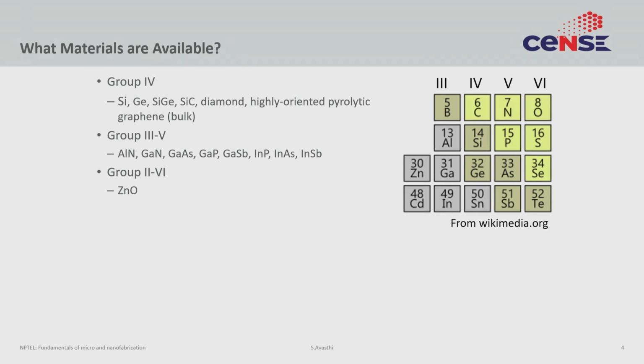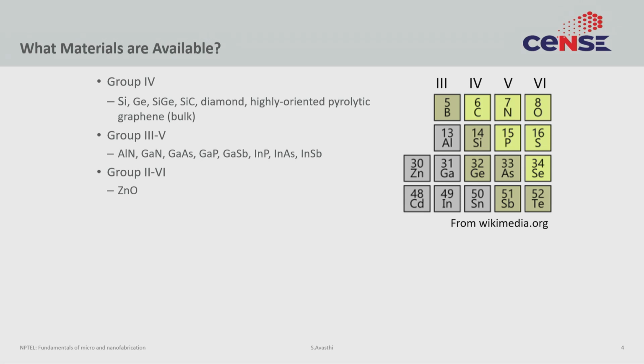Now, taking the same concept further, we can again make a similar sort of looking material by going to group 2 and group 6. A good example of that would be zinc oxide. Now, zinc is strictly speaking not a group 2 material, but it does have an oxidation state of 2. So, zinc oxide can be thought of as a 2,6 material. Similarly, cadmium sulfide, cadmium oxide, cadmium arsenide are also semiconductors.